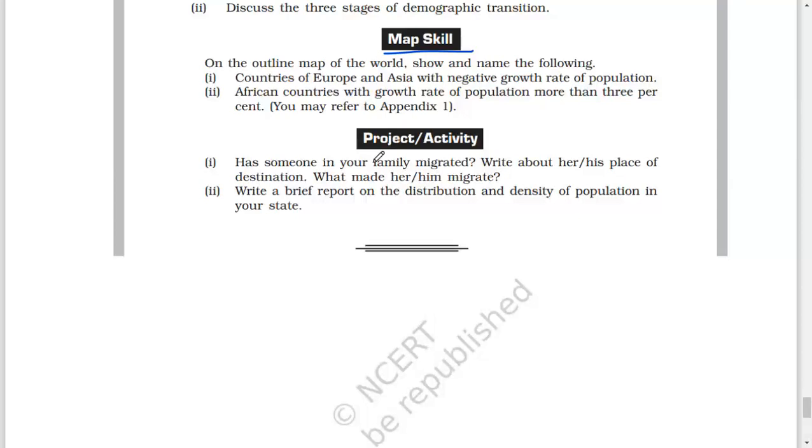Project or activity. Has someone in your family migrated? Write about her or his place of destination. What made her or him migrate? Write a brief report on the distribution and density of population in your state.